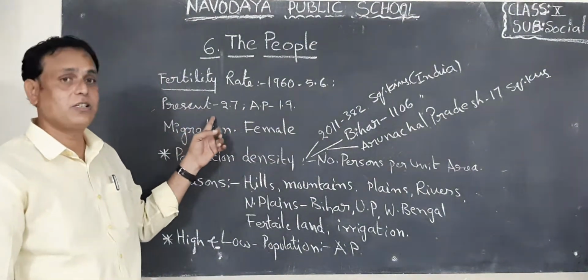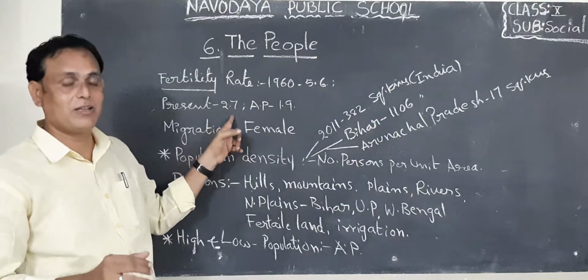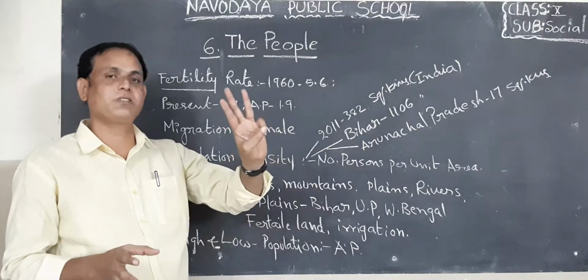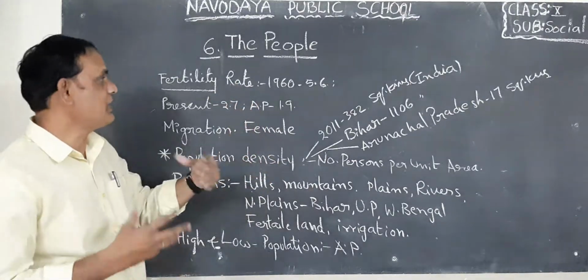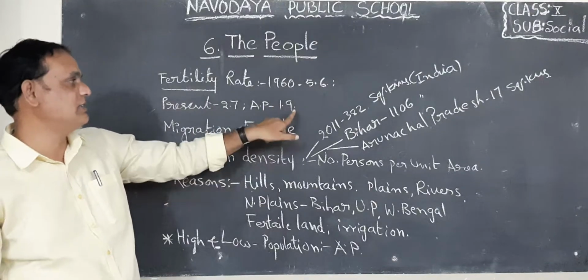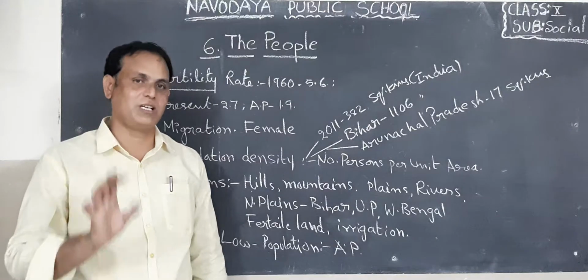At present, the fertility rate of India is 2.7. That means the couple is giving birth to just 3 children. What about our AP position, Andhra Pradesh? 1.9. That means 1 child or 2 children.